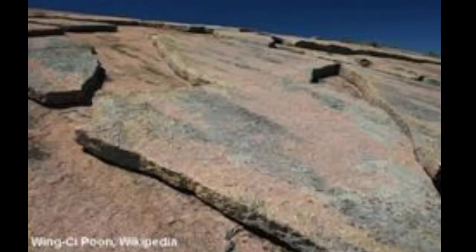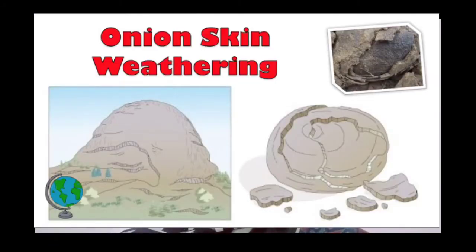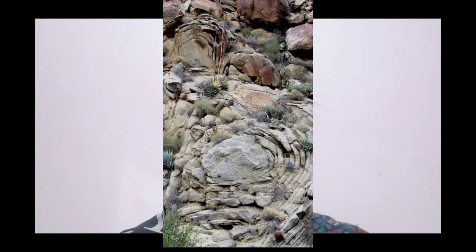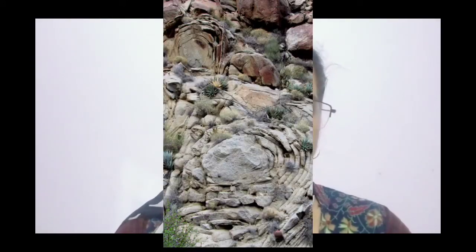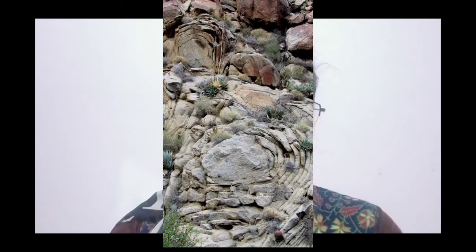Remove each layer of the onion, and you will notice that just as we can remove each and every outer layer of the onion, in the same manner a rock also undergoes such a process. As we remove the onion's cover, the rock undergoes the same process. You can see figure 3.1, exfoliation. The outer layers of the rock fall apart from the main rock, and this is called exfoliation of the rock.